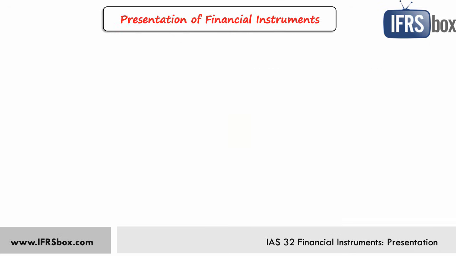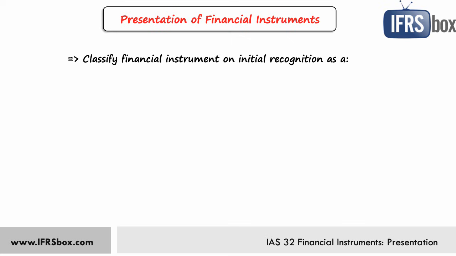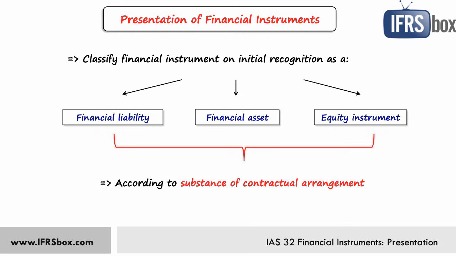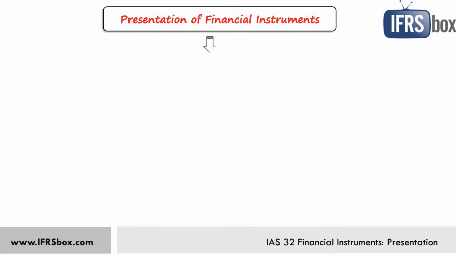So if you acquire or issue a financial instrument, then you need to classify it on initial recognition as either a financial liability, financial asset, or an equity instrument in accordance with the substance of the contractual arrangements and the definitions. Legal form is not always the same as the substance. For example, you can have preference shares that are called shares, but in fact they are a liability based on the definitions. It's not a problem to classify an asset as a financial asset, but sometimes it is challenging to distinguish between equity and liabilities.